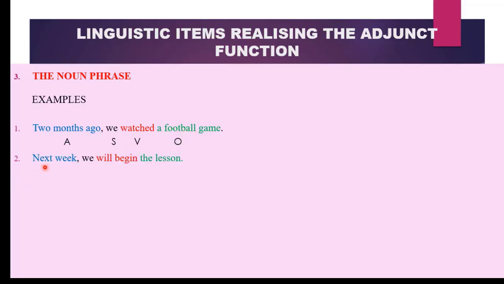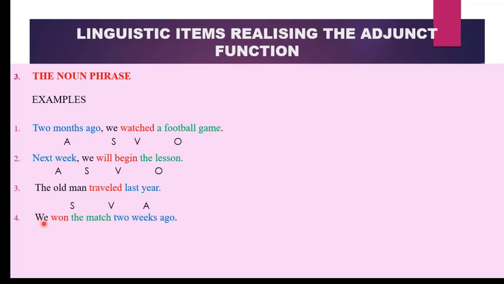In this sentence, next week, we will begin the lesson. What do you think is the adjunct? It is next week, because it gives us information about time. The old man traveled last year. What is the adjunct? It is last year, because it is a noun phrase giving us information about the time when the old man traveled. So what will be the sentence pattern? Can you guess? It is SVA.